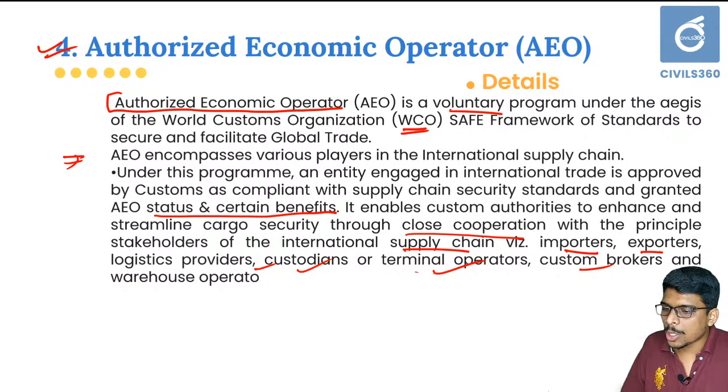That is, authorized economic operator is nothing but a voluntary program by WCO where different types of organizations in the global supply chain will be collaborating so that there is less chance of illegal trades. That is the primary idea of authorized economic operator.